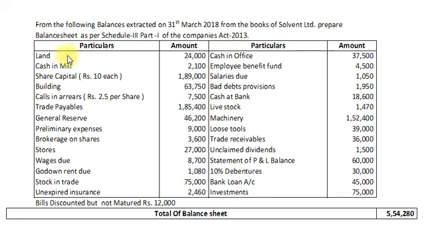And the information is: land, cash in mill, that is cash in office, factory, share capital of rupees 10 each, building, calls in arrears rupees 2.5 per share, trade payables, general reserve, preliminary expenses, brokerage on shares, stores, wages due,